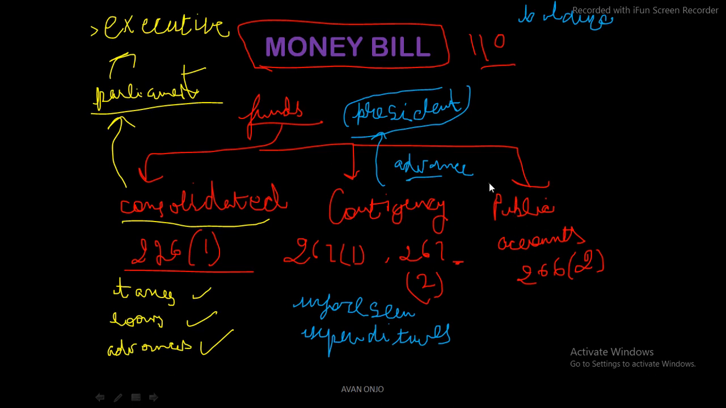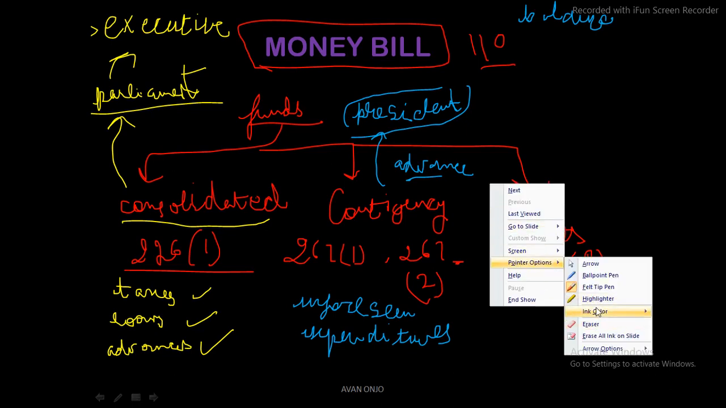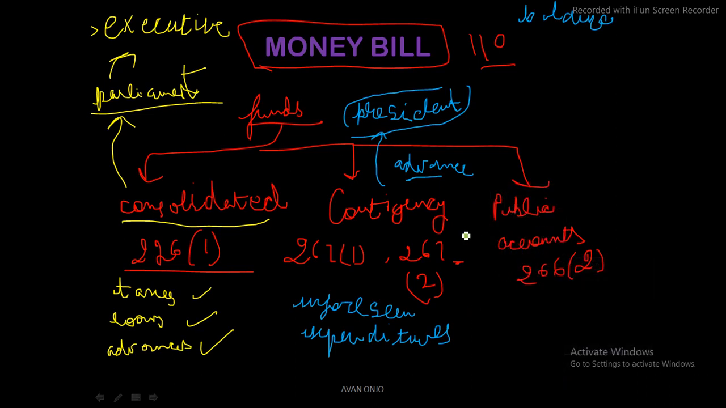Now let us move forward to the public accounts. I'll change ink color once again so that I could have a different one. So, public accounts under Article 266 clause 2. So what is the public account? It is basically like a banker, you can say, or a trustee. Just look at it like that. The Government of India puts money in this particular account, which is with the government, but it is not with the government.